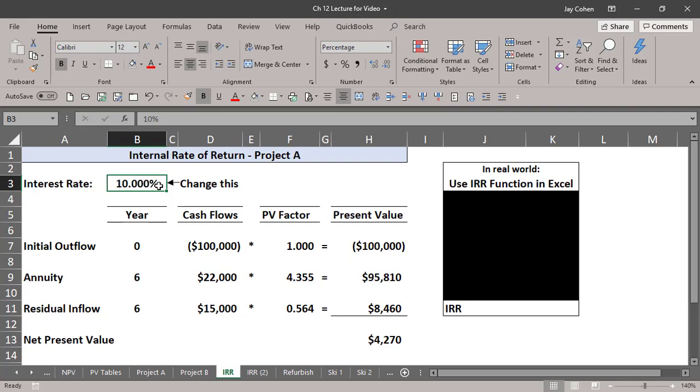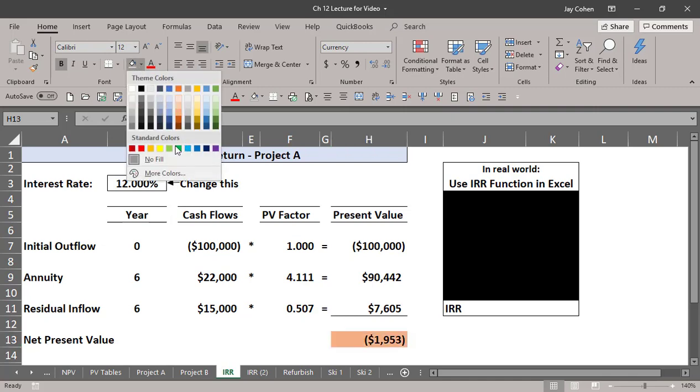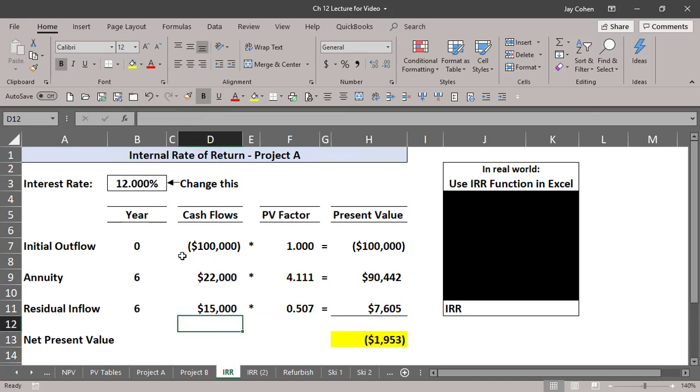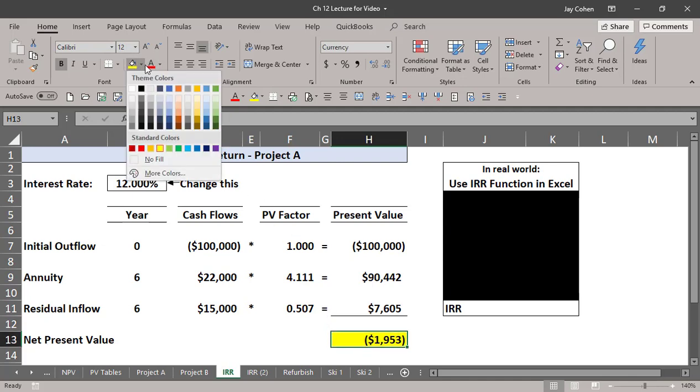So I'm just going to do some trial and error to show you, 12%. Notice, just keep an eye on this number, by the way. I'll just make it yellow so you see it. Keep an eye on that yellow number if you can see. I don't know, that yellow is not very bright, but hopefully you're seeing it.